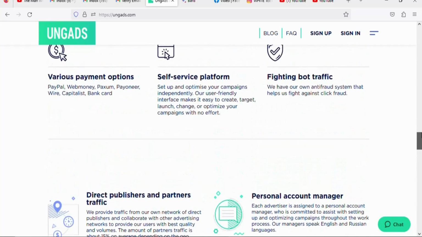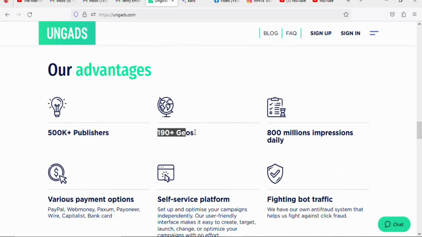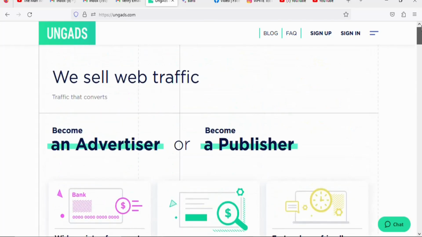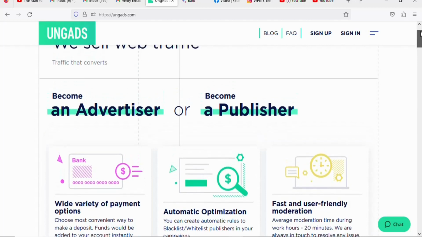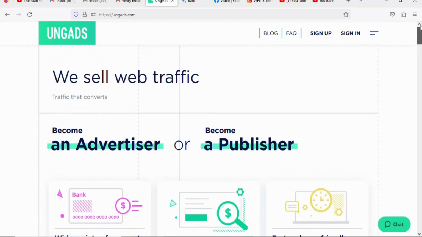You can see they are available in 190 plus countries. So if you don't want Ireland, you can select any country that you want, and you can still buy traffic on this website. So now what you have to do is create an account so that you can run ads on this platform to get people in Ireland to click on your link and then enter the details so that you can be paid on CPA Group.